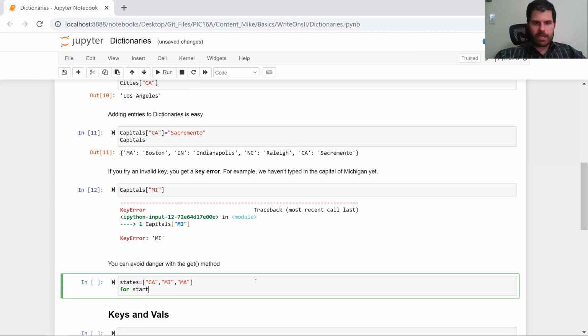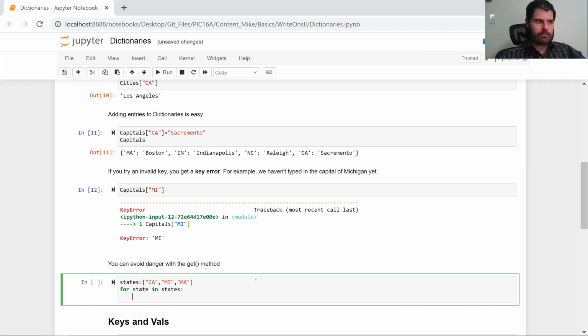And we could say for state in states, and now we would want to print the capital of state is, need a plus there, capitals[state]. This is what we would want to print, but this won't work because when we get to Michigan, we're going to get a key error.